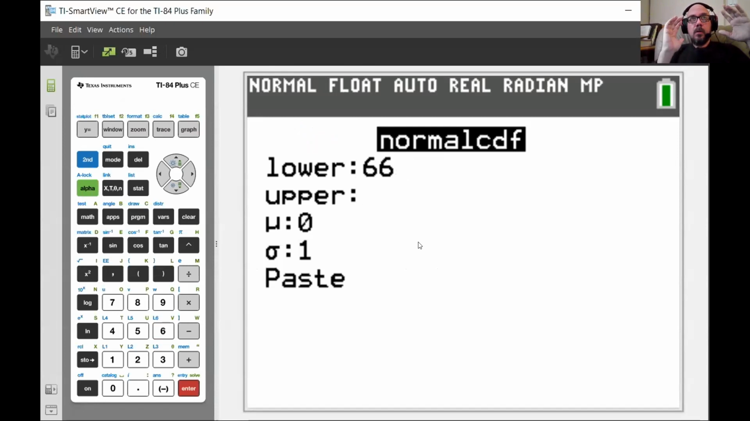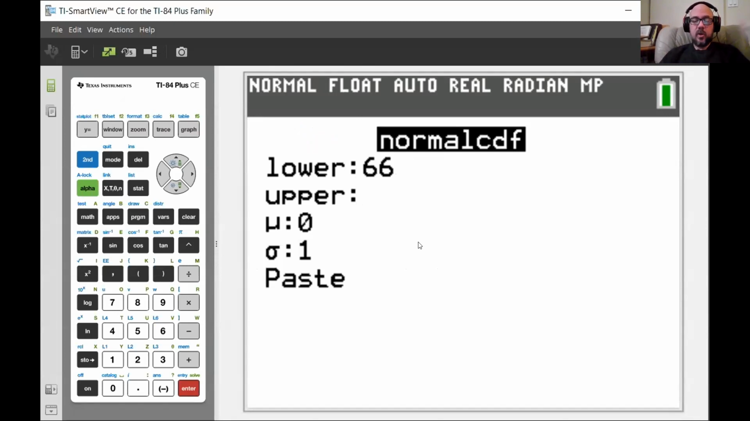Now, you can put in the biggest number that your calculator will accept, which is 10 to the 99th power, or if you have a TI Inspire, I believe it is 10 to the 999th power. And that is the best infinity that you could get. But it probably doesn't make that much difference. It's not going to be that much different than if I put in like 100.